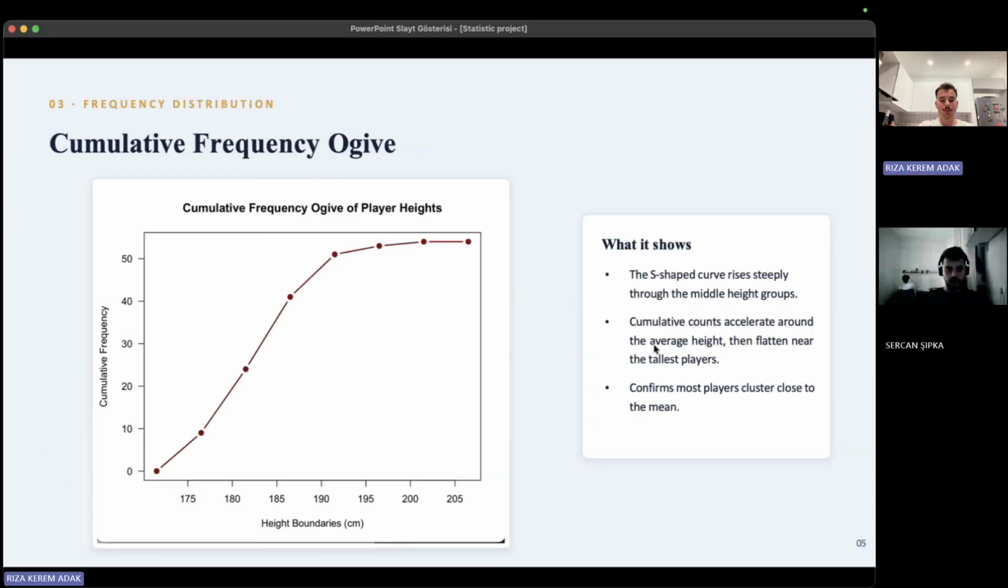Cumulative frequency ogive. This graph shows the cumulative frequency of player heights. The curve rises quickly around the middle height groups and then becomes flatter. This means that many players are concentrated around the average height. The graph confirms that player heights are clustered near the center of the distribution.